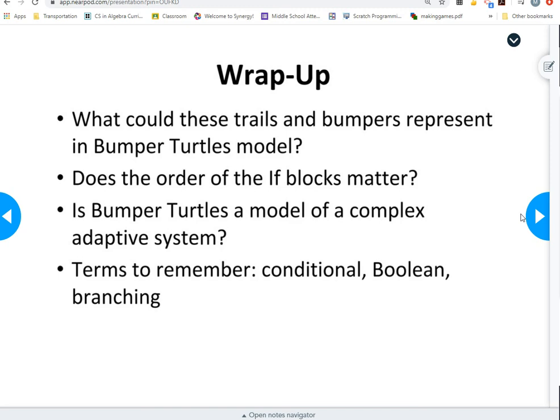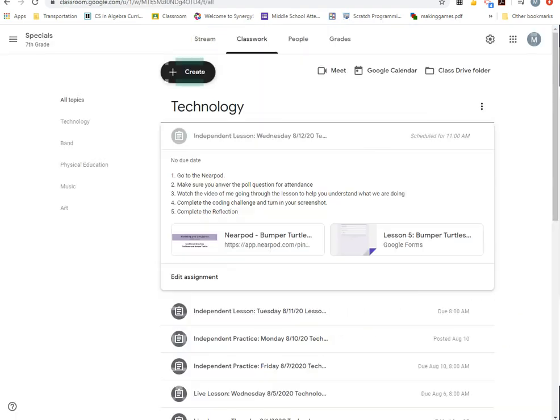And remember what a conditional is. A conditional is making sure something's going to happen if something else happens. So it's the cause and effect. That's conditional. And that, my friends, is pretty much it. Go do your lesson 5 reflection. Turn in your screenshot of your final turtle code, and you're good to go.